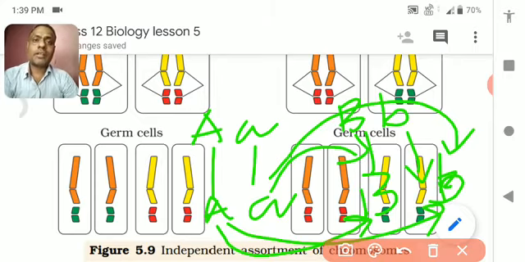So the third law given by Mendel, the law of independent assortment, is also proved in terms of chromosomes: each pair of chromosomes assorts independently, not dependent on any other factor. Understood?